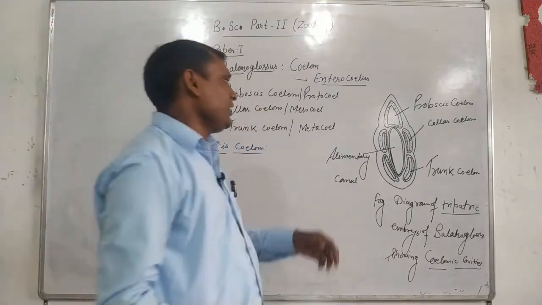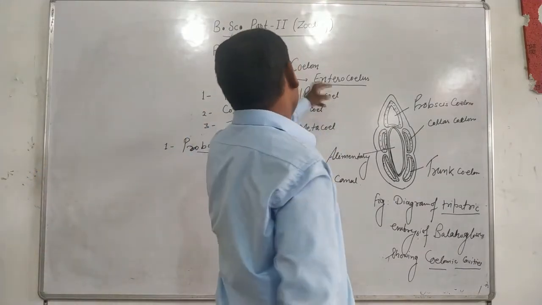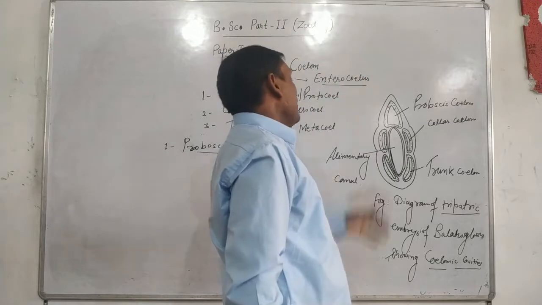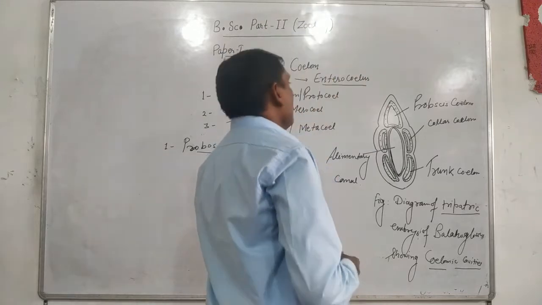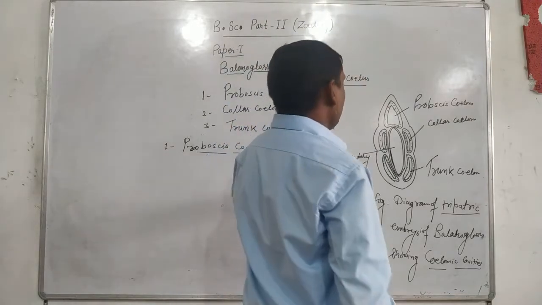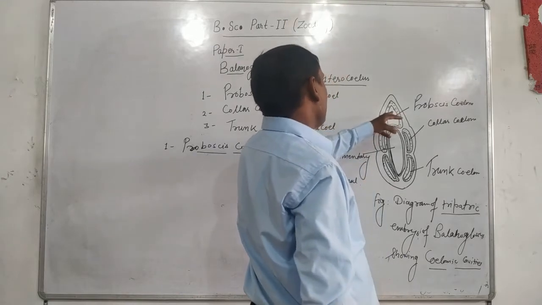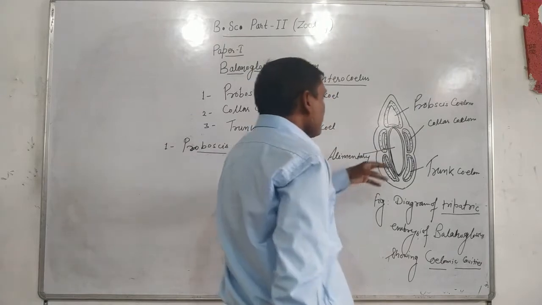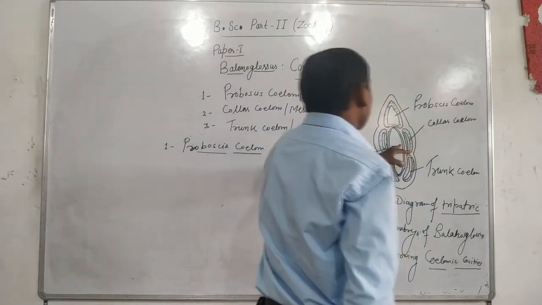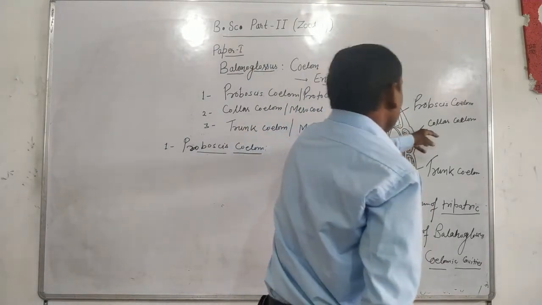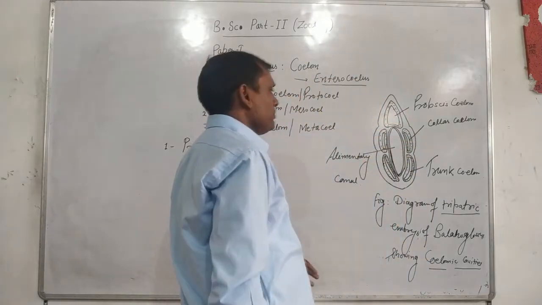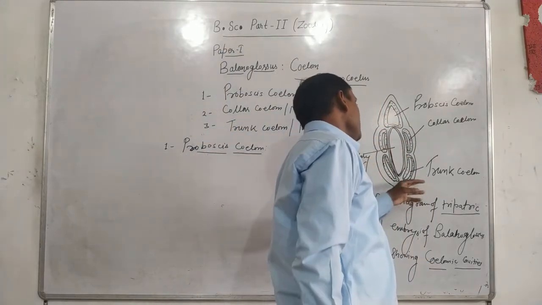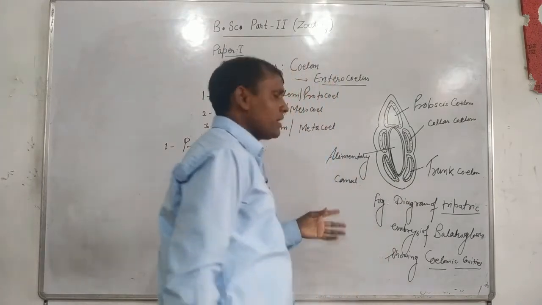Thus we see that the different positions of coeloms are named by different names. The coelom that exists in the proboscis zone is called proboscis coelom, the coelom present in the collar zone is referred to as collar coelom, and the trunk coelom is present inside the trunk region.